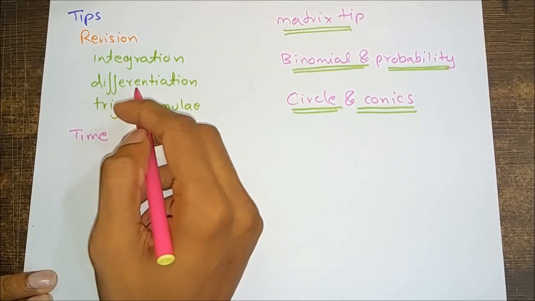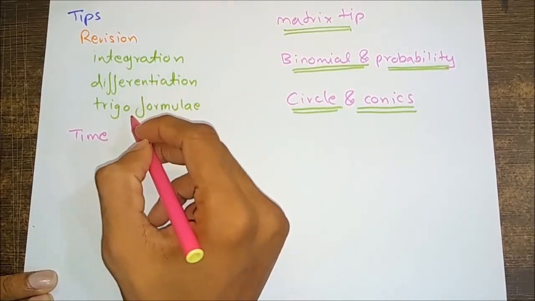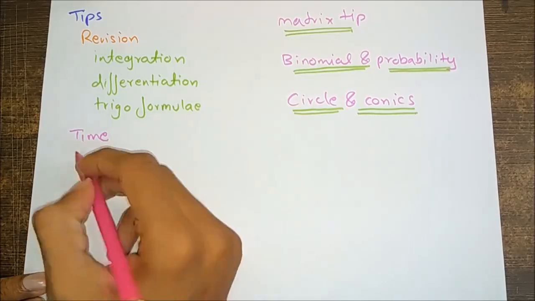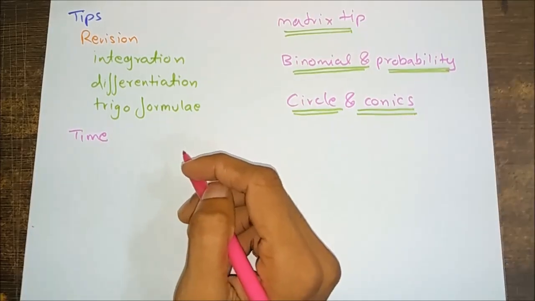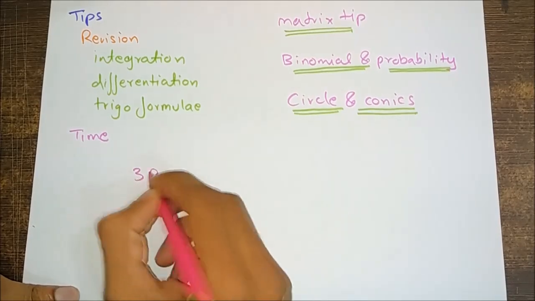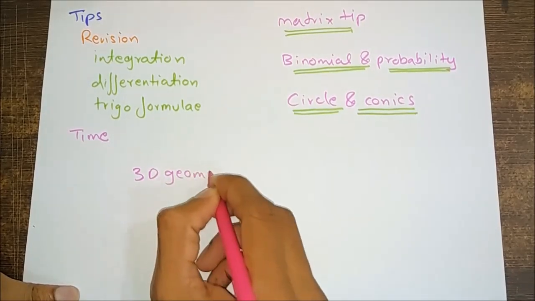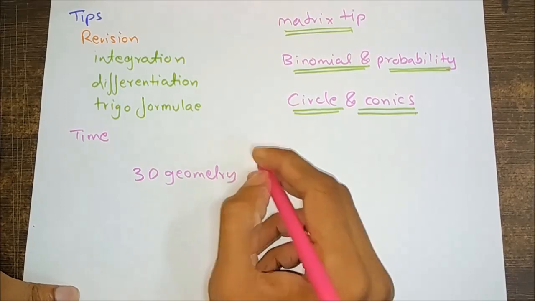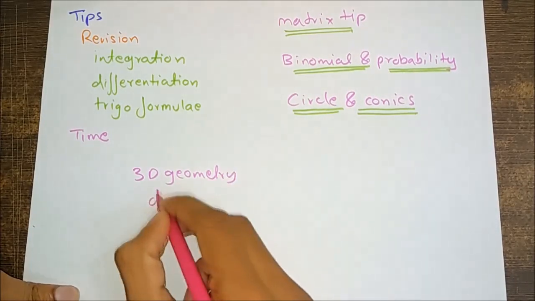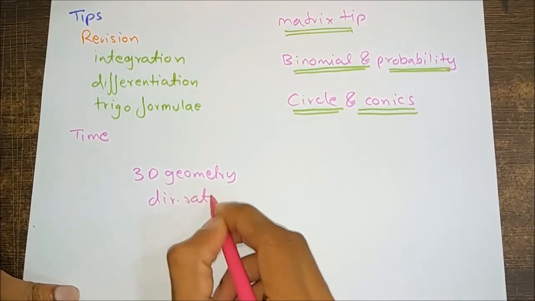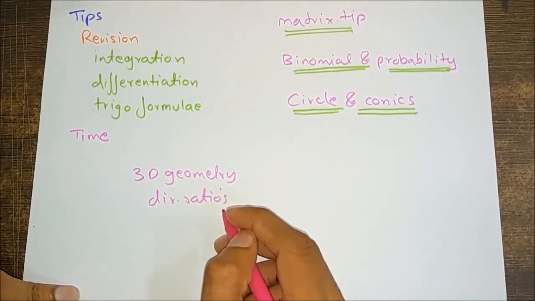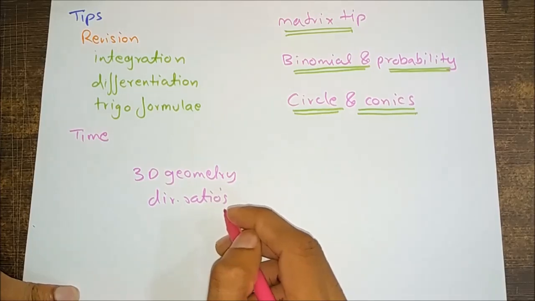Try to remember integration, differentiation, trigonometry formulas to save valuable calculation time during exams. Truly understand 3D geometry concepts like direction ratios, etc. This will be useful for lines and planes, and understanding it is easier.